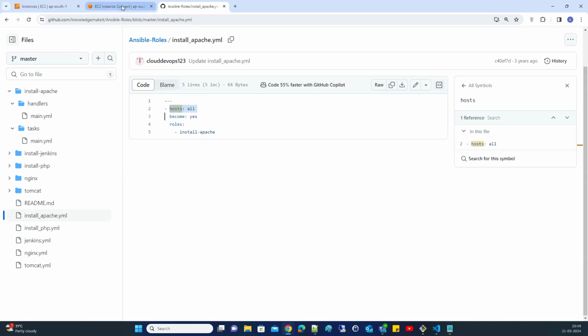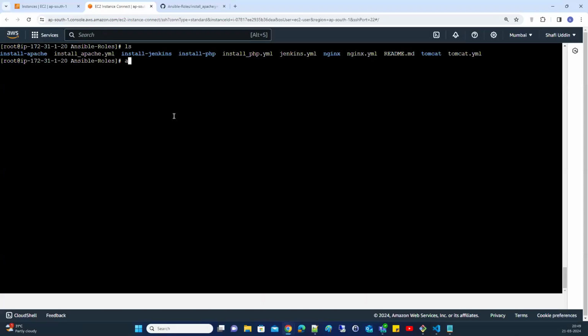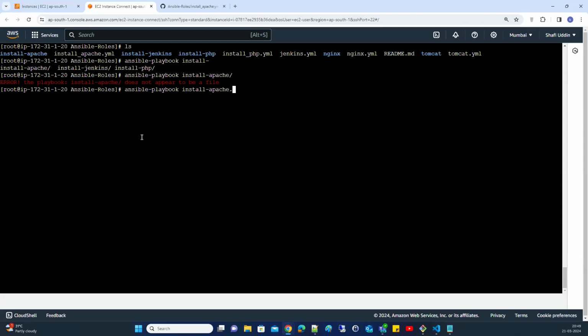So let me execute this. If you want to execute this, you can use the same ansible-playbook command. But which playbook do you need to execute? This main playbook, install-apache.yaml file.